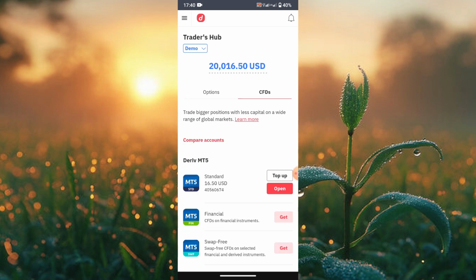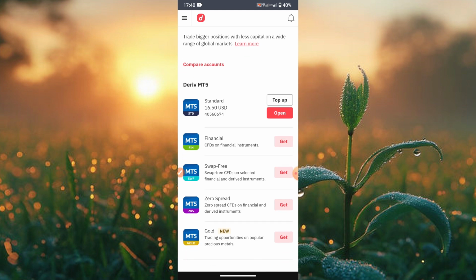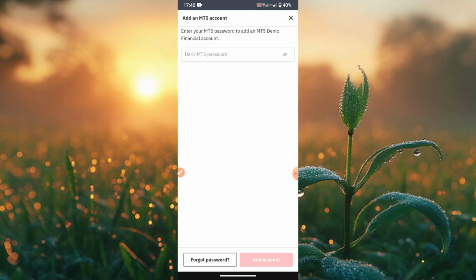Click on your CFD. Once you click on the CFD, if you're a newcomer or a newbie, yours won't be showing this, right? So what you do is click on get. And from the previous video, I recommended using standard MT5. Use this standard MT5, then click on get. Once you click on get, input your password, the password you want to use.